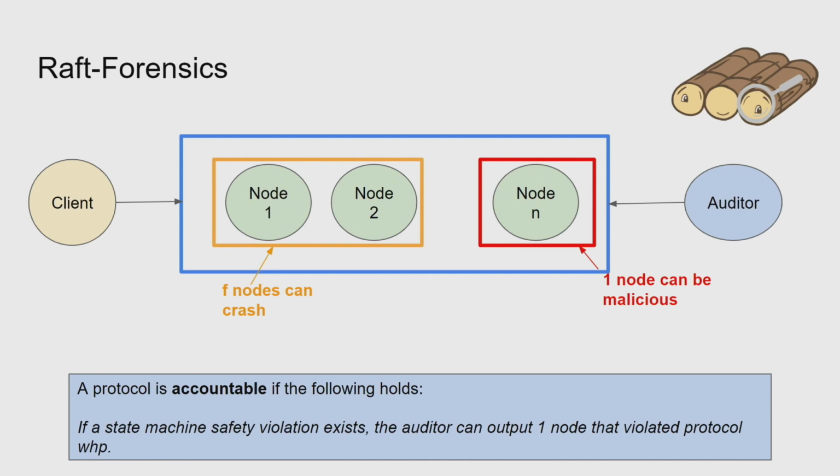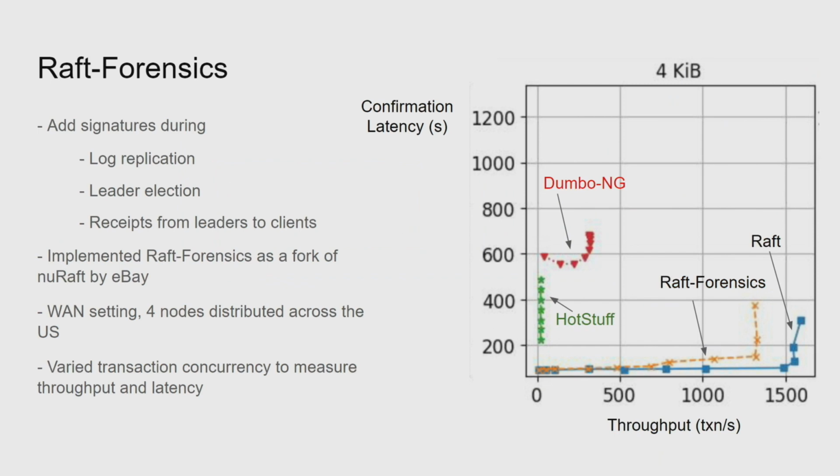Okay. Now, satisfying this problem isn't too difficult in general. You can come up with a number of protocols that satisfy this property. What's delicate is finding the minimal set of changes that we need to add to Raft or any CFT protocol in order to provide this accountability property. So we did this exercise. We derived Raft-Forensics, which is a modification of Raft that provides accountability, provably, and implemented it over NuRaft, which is a C++ implementation of Raft that's used in a lot of big systems, including Kubernetes. And we implemented it with the performance shown here.